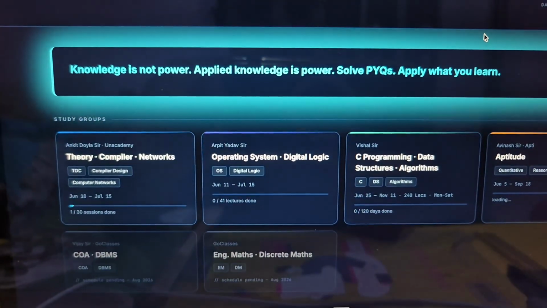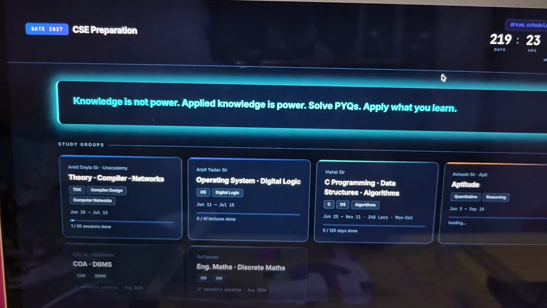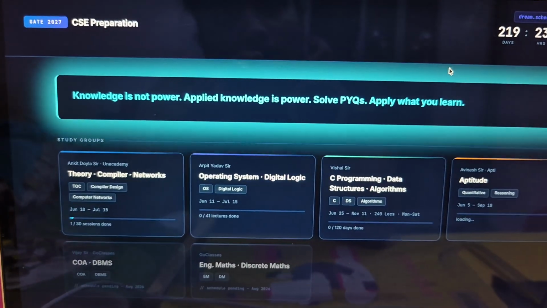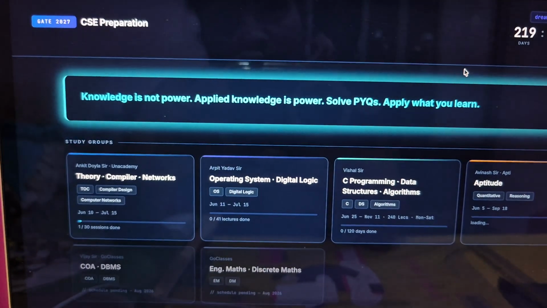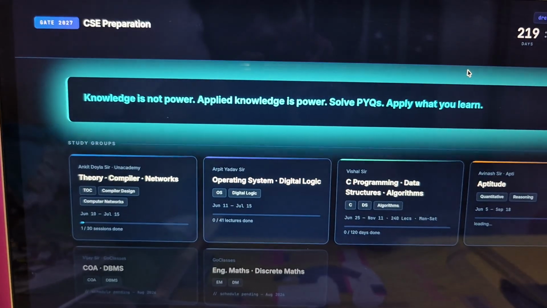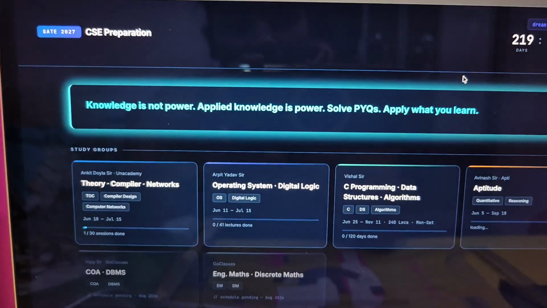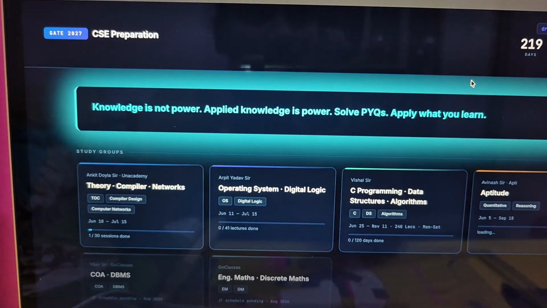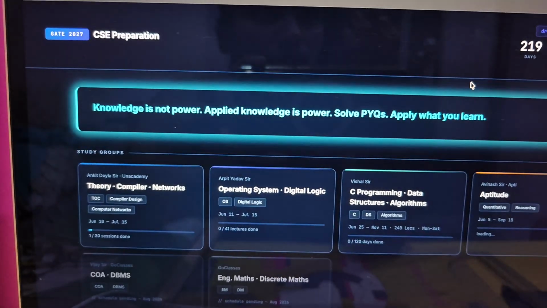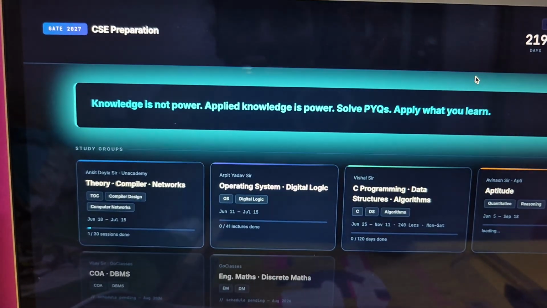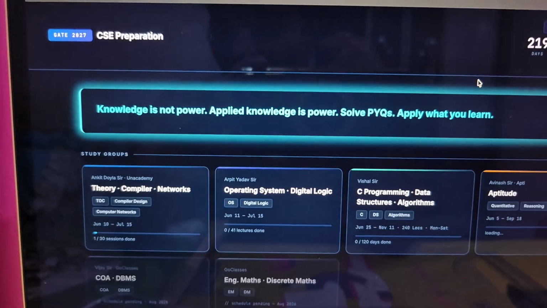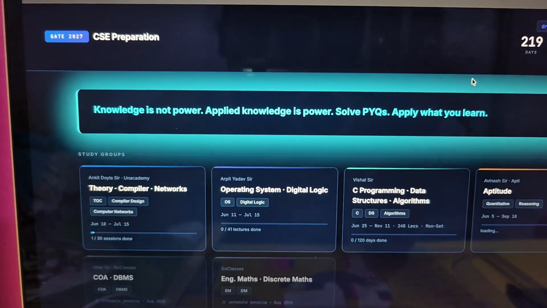So this is day 112 of my GATE CS prep journey, and today I've studied exactly 11 hours. I've just completed my day regarding studies. So I've studied algorithm, digital logic, and CN, revision of CN.